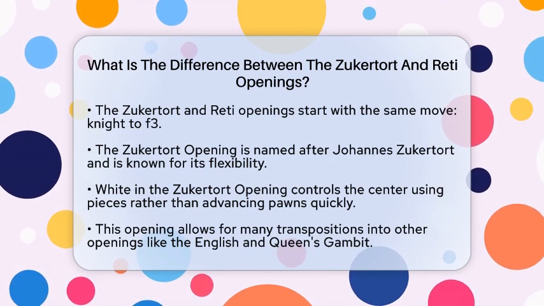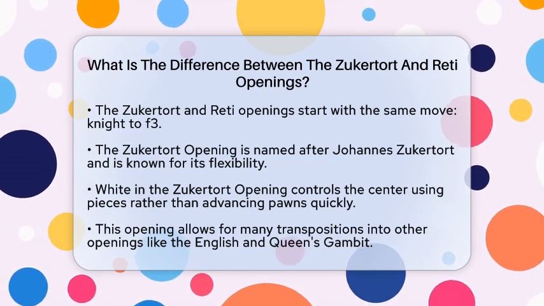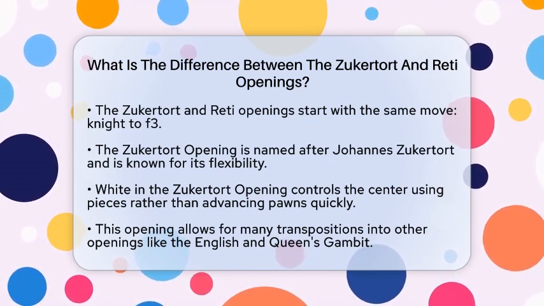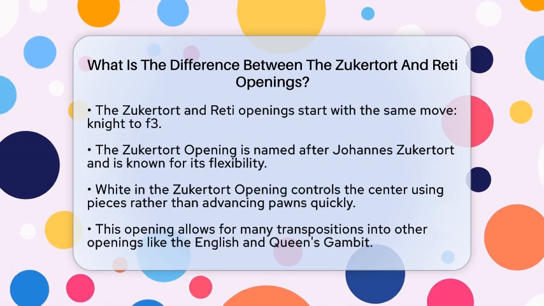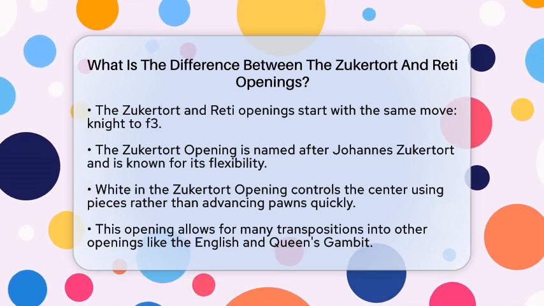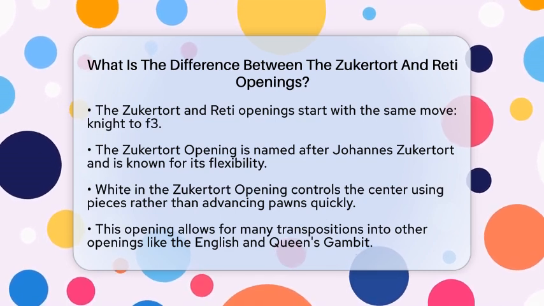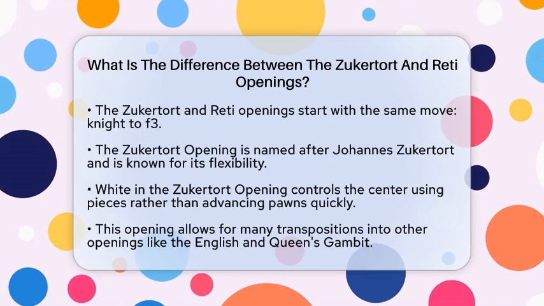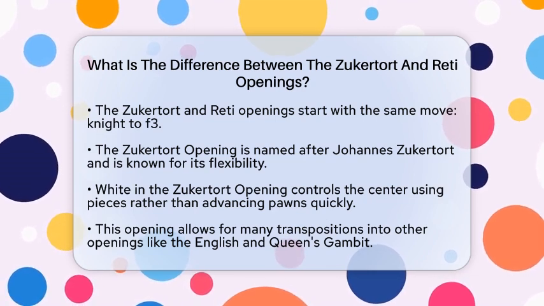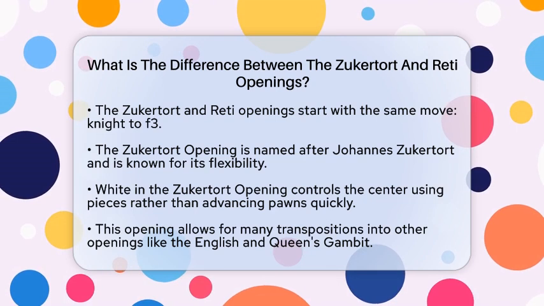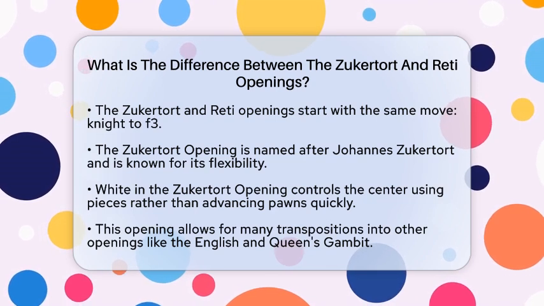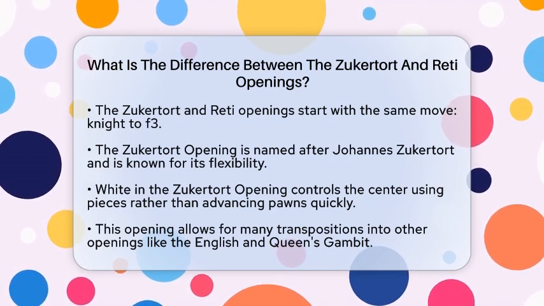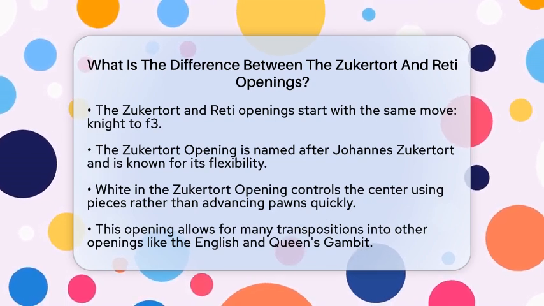The Zukertort opening is named after Johannes Zukertort. It begins with one knight to f3 and is known for its flexibility. White can control the center using pieces rather than rushing to advance pawns. This opening allows for many transpositions into other openings, including the Reti, English, King's Indian attack, or Queen's Gambit structures.